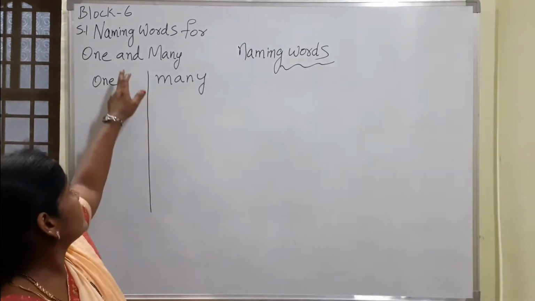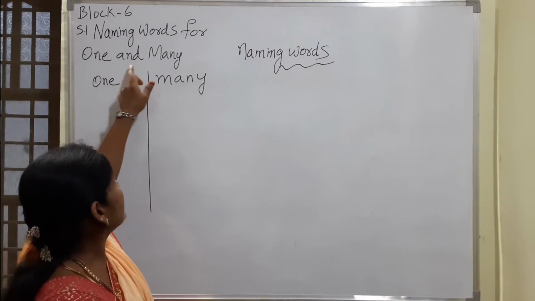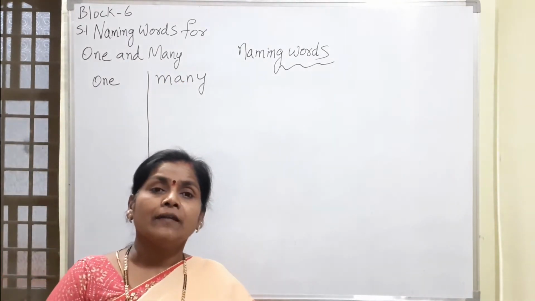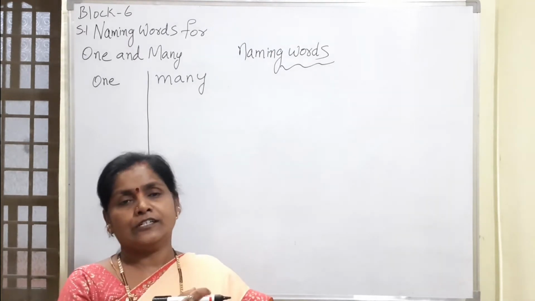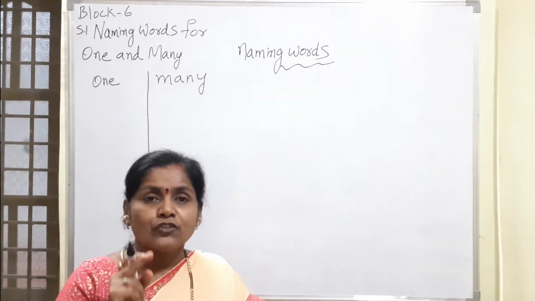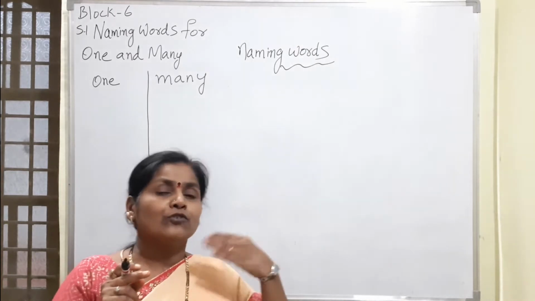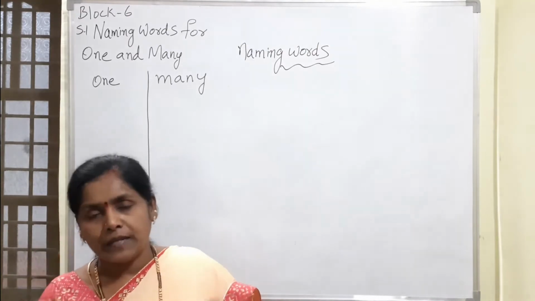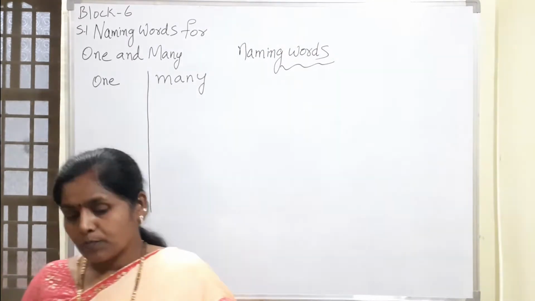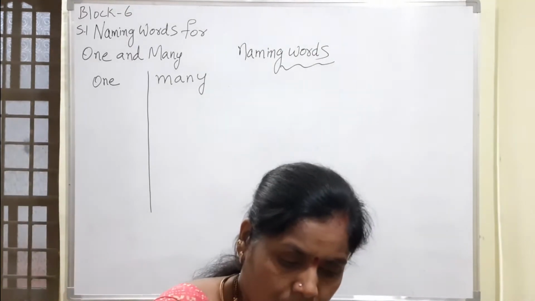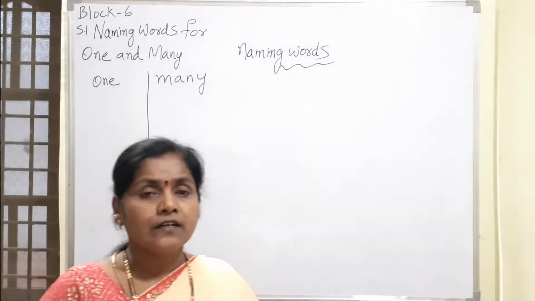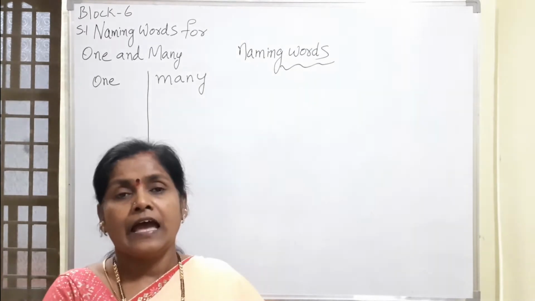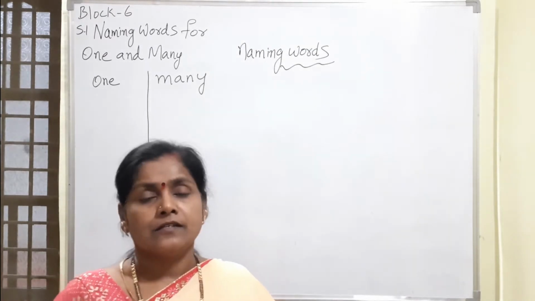Now here what ma'am is saying today is naming words for one and many. What is this one and many? I will tell you now. For this, we have to go back to our textbook and find out what these one and many are. Now it's time for you to open your English textbook. Take a pause here. Open your English textbook to page number 36 and take a pencil.